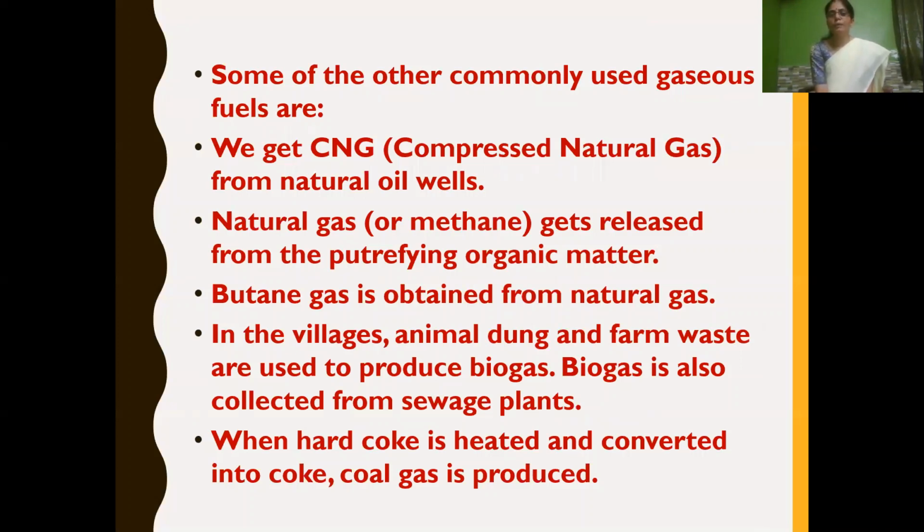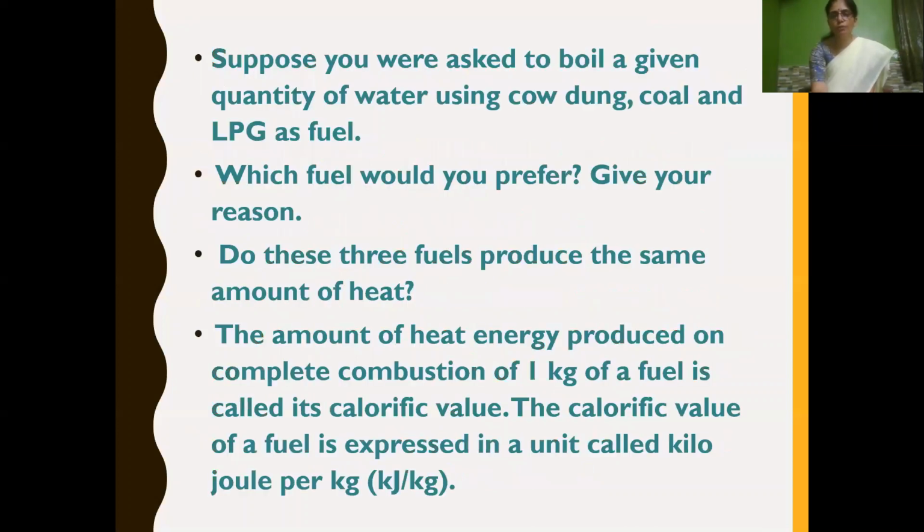In villages, animal dung and farm waste are used to produce biogas, and biogas is also collected from sewage plants. And then we get coal gas, when hard coke is heated and it is converted into coke and coal gas is produced. So these are all different gaseous fuels generally used.